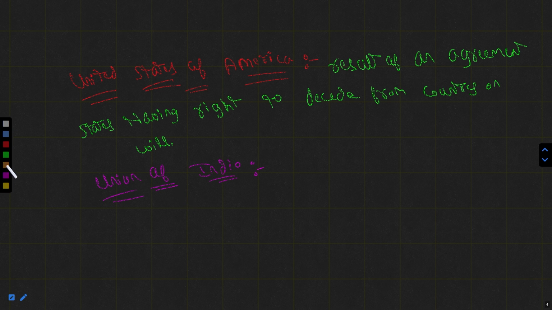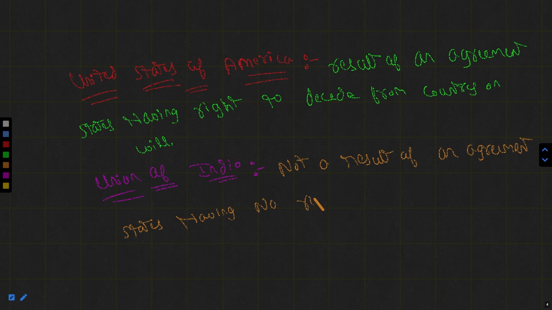All right. But when we talk about the Union of India, this is not a result of an agreement. States have no right to secede from the country at will.